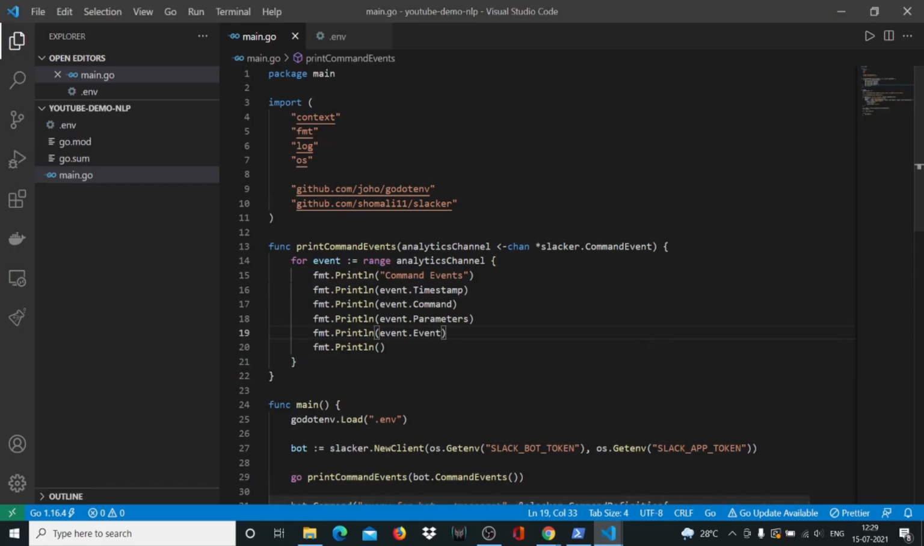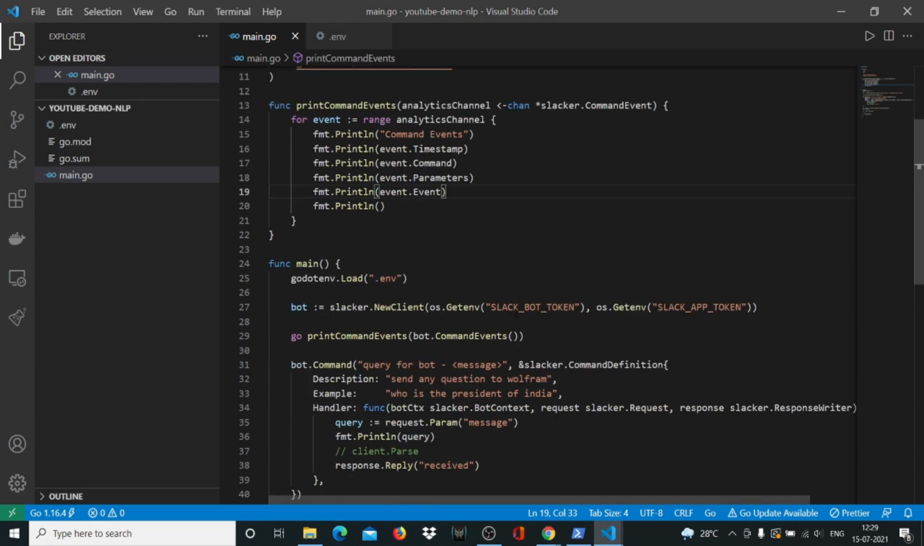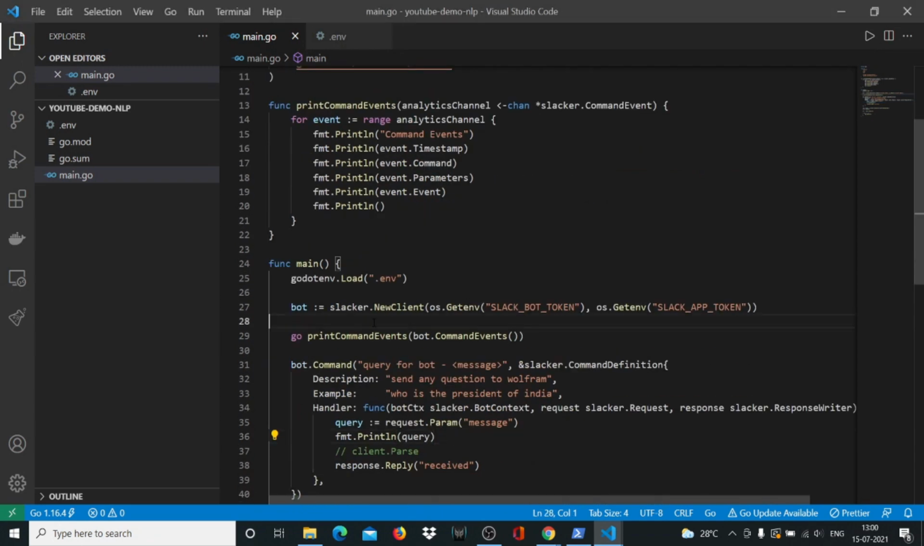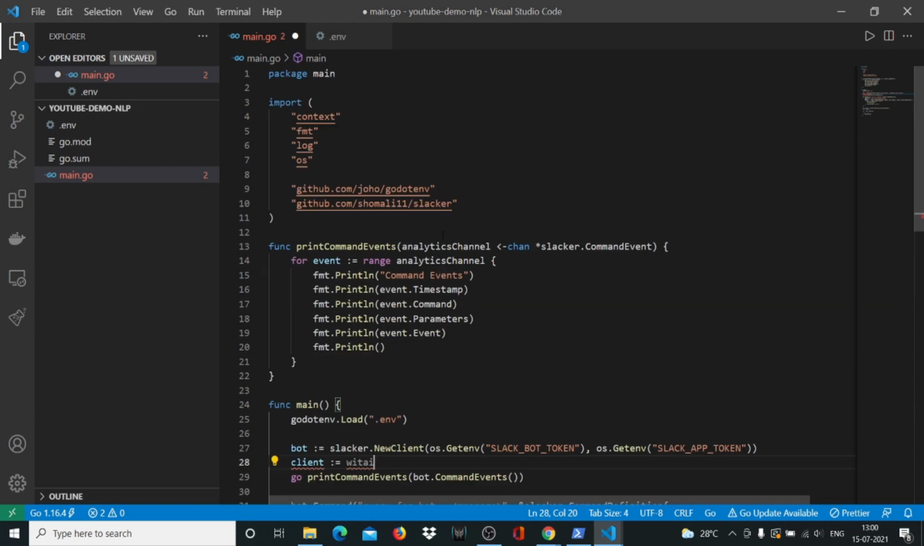And this means we can now start writing the code. So now we'll create our Wit.Ai client. To do that, you need to create a variable called client out here. So let's say client and the walrus operator, and then we'll say Wit.Ai. We don't have Wit.Ai in our project, so let's get Wit.Ai in our project.